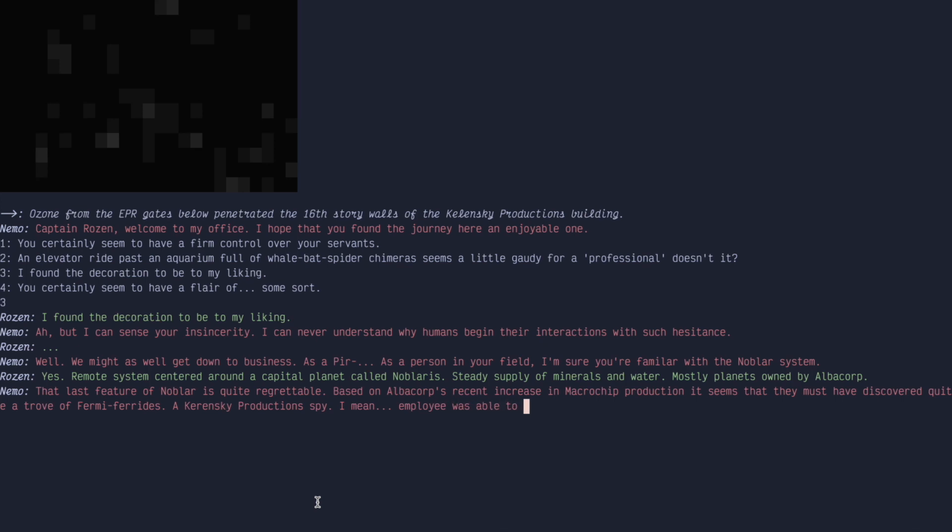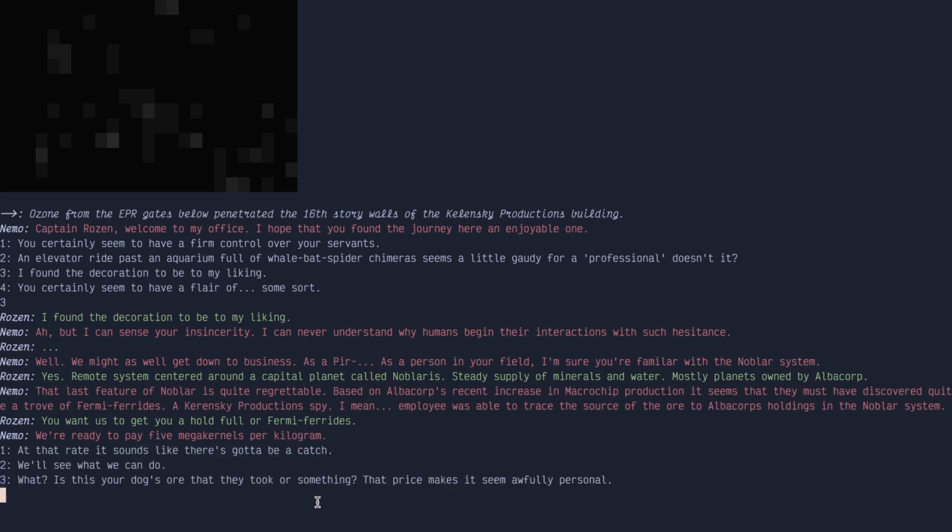A Kerensky Productions spy, an employee, was able to trace the source of the ore to Albacorp's holdings in the Noblar system. You want us to get you a hold full of Fermi-Ferrites. We're ready to pay 5 megakernels per kilogram. We'll see what we can do.